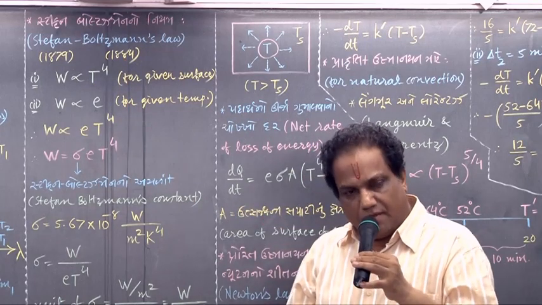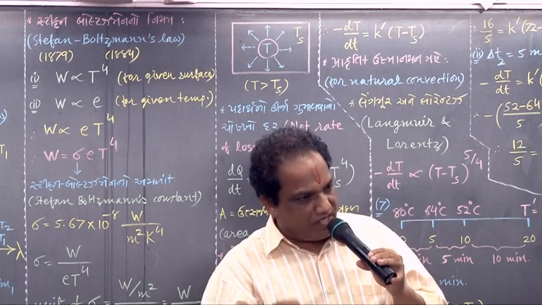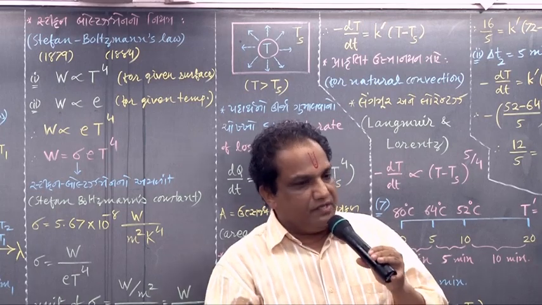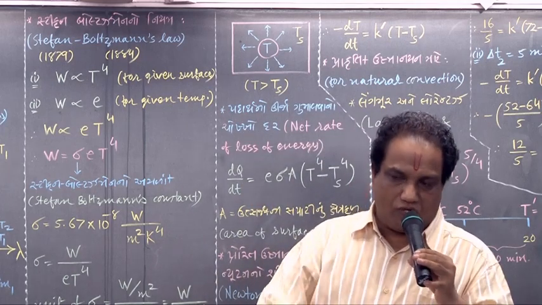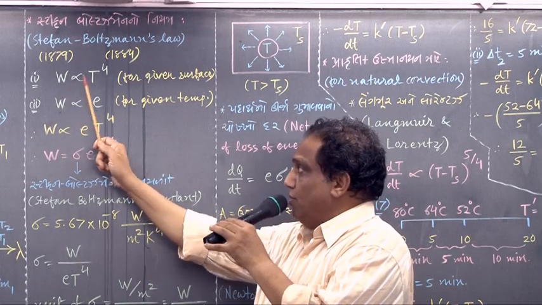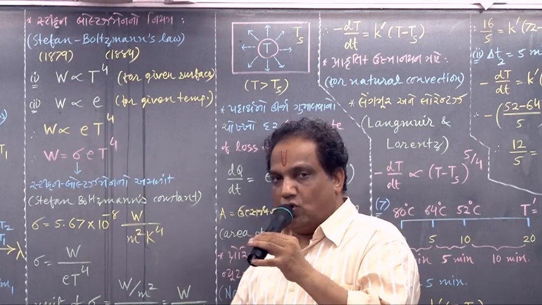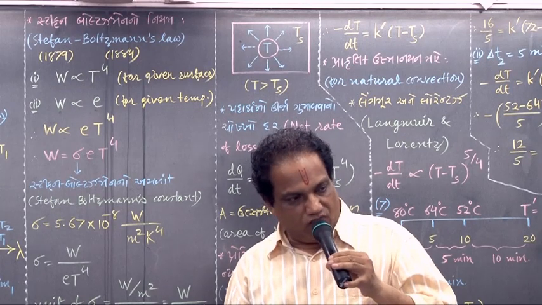Because the same result was proved by two different physicists, we give the name of that combined law: Stefan-Boltzmann's law. What is that law? W proportional to T raised to 4. What is W?